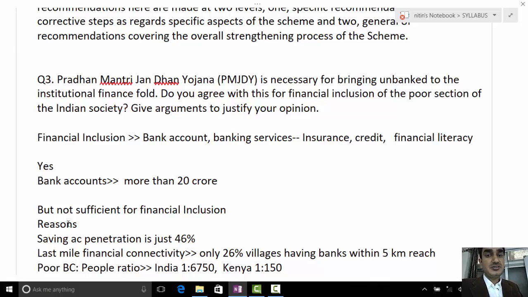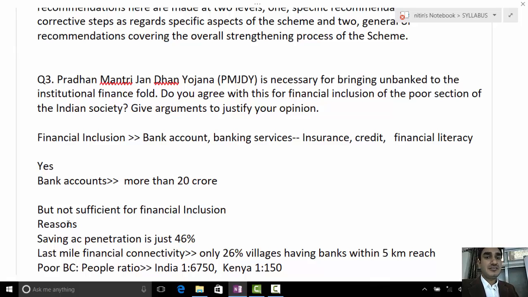Okay, you start with what financial inclusion is. Because unless you define financial inclusion, how can you say this Jan Dhan Yojana is bringing financial inclusion? What financial inclusion is, you can define in your own way: that people should have their bank accounts and avail banking services like insurance, credit, and ultimately financial literacy as well. So all these are components. There are 4 or 5 components of financial inclusion.